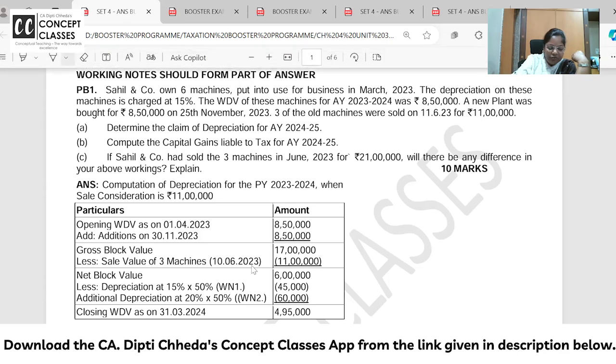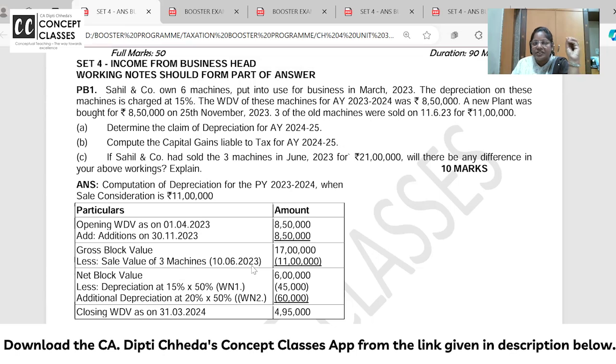The first question is on depreciation. We all know as per section 32, depreciation is allowed. How much is it allowed? According to the rate given, if the asset is used for less than 180 days, it is 50%. And if it is a manufacturing concern, then additional depreciation will also be allowed, 20% of the cost of the plant and machinery. If the asset is used for less than 180 days, then additional depreciation will be allowed 50% now and 50% next year.